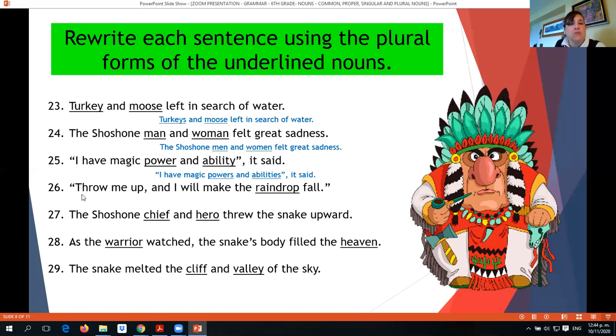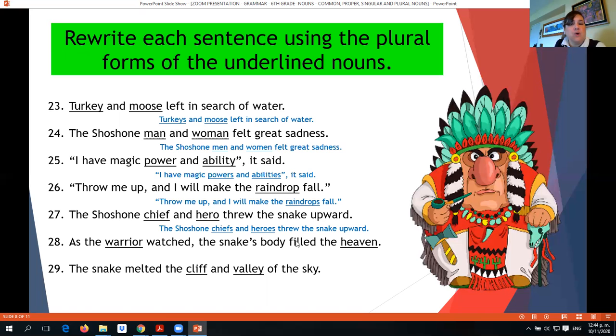Number 26: throw me up and I will make the raindrop fall. Throw me up and I will make the raindrops fall. The Shoshone chief and hero threw the snake upward. If we change chief and hero to plural, we have the Shoshone chiefs and heroes threw the snake upward. Number 28: as the warrior watched, the snake body filled the heaven.